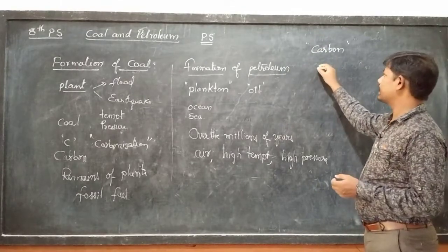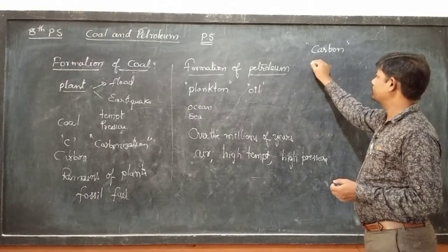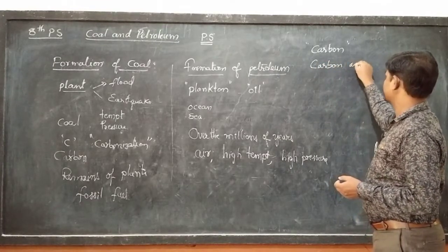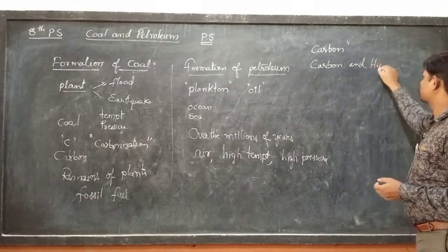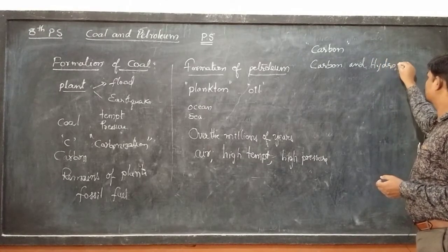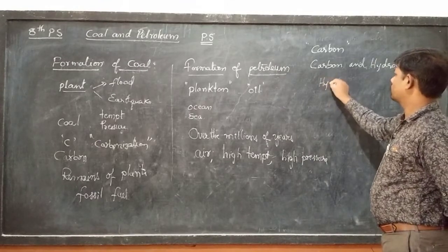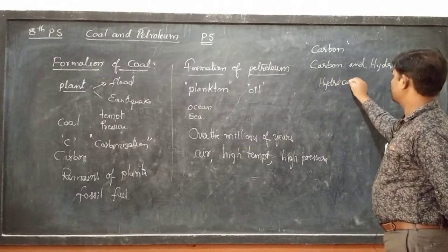Petroleum consists of a mixture of carbon and hydrogen, which is called hydrocarbons.